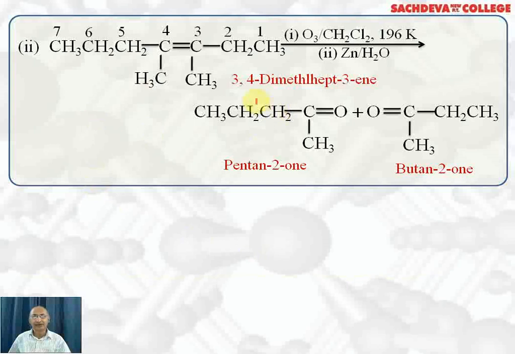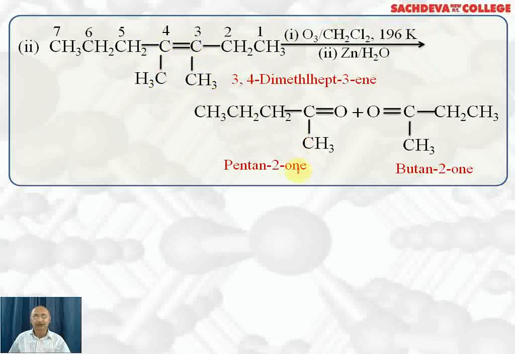Next we are going to take up 3,4-dimethylhept-3-ene. Bond will break up here. We are again reacting with ozone in presence of dichloromethane as a solvent, 196 Kelvin, followed by reduction with zinc and water. So this group will change to keto group. Why? Because this is attached to two alkyl groups. This group will also change to keto group. We will get 2 moles of ketone.